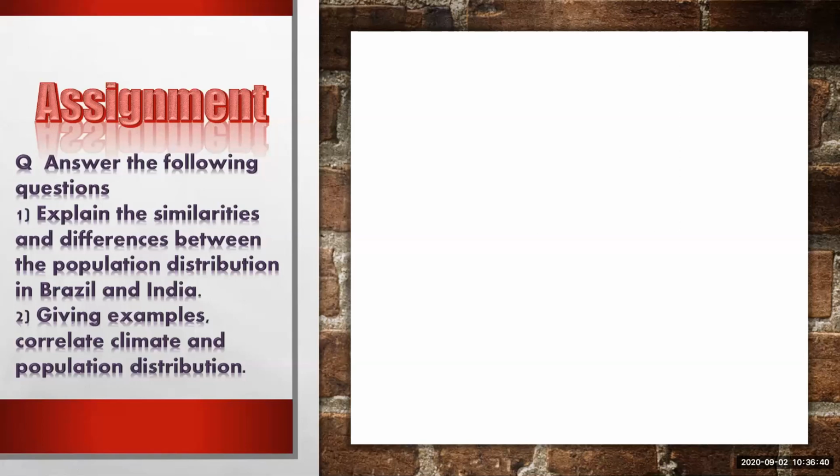The climate is very adverse to human development, and also adverse for survival as well. That's why the distribution of population in this area is uneven.